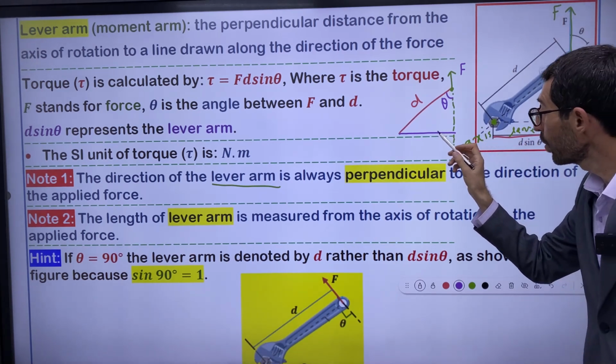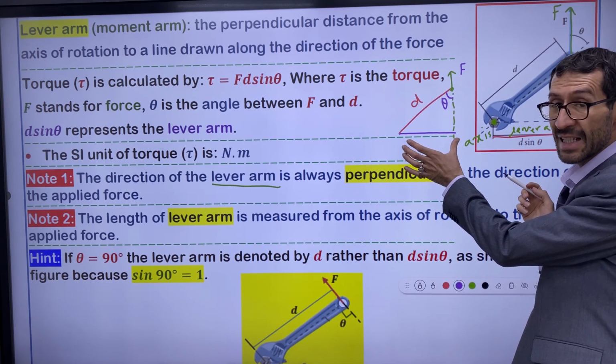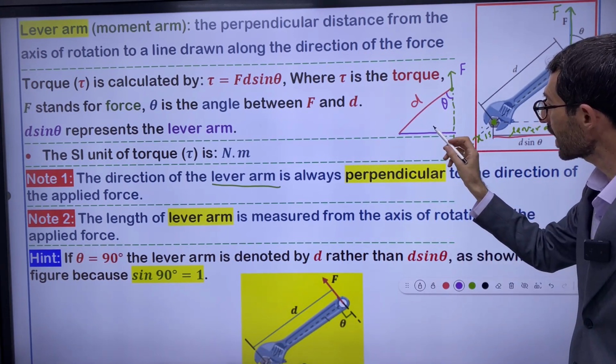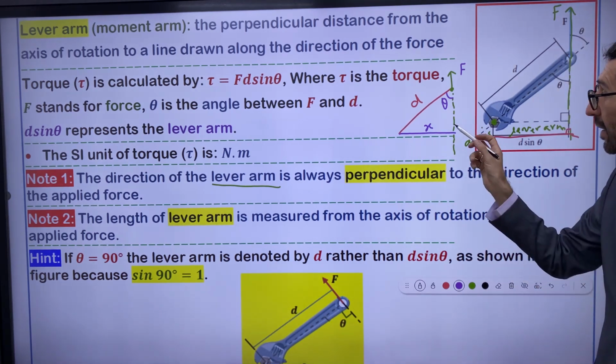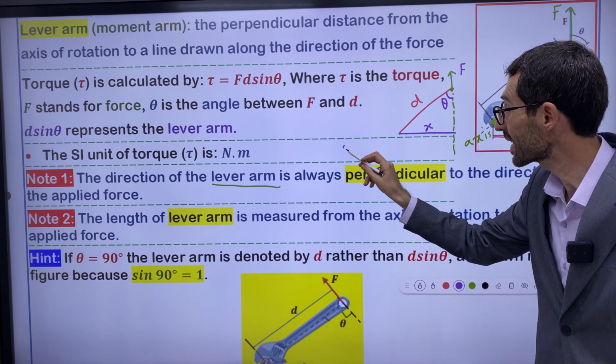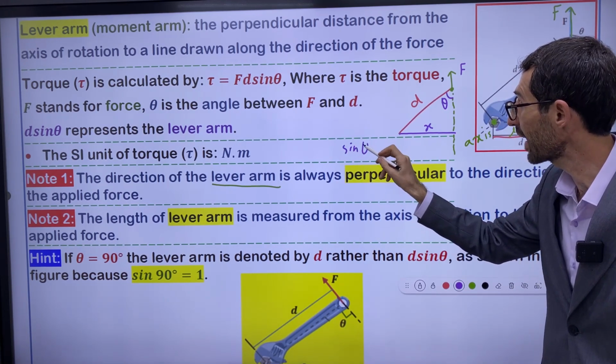We look for this side, which is unknown, x. How do you calculate x?